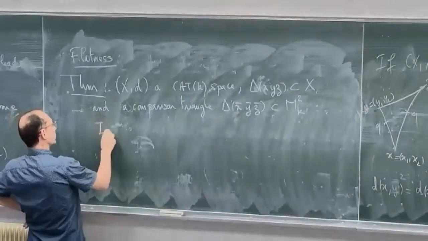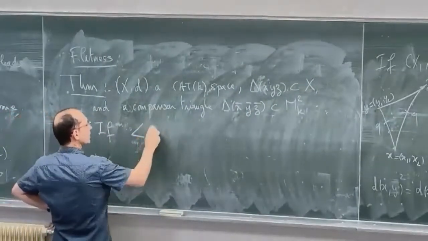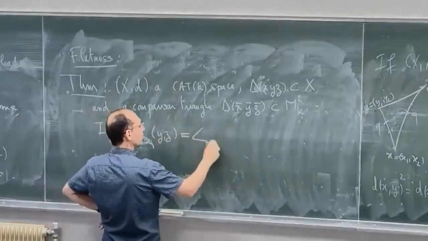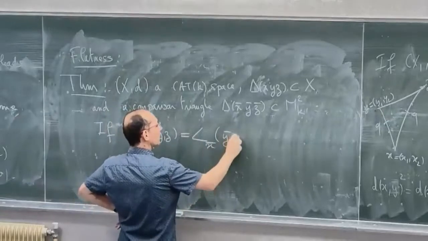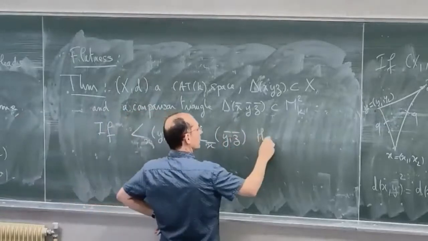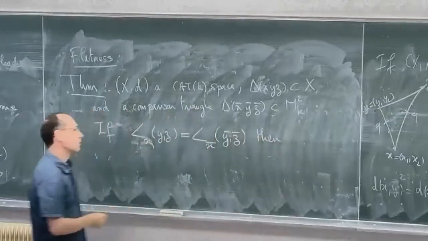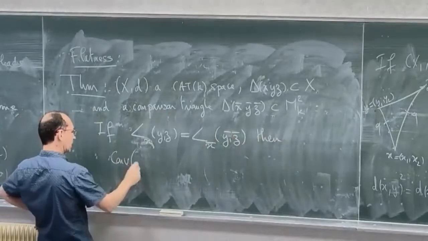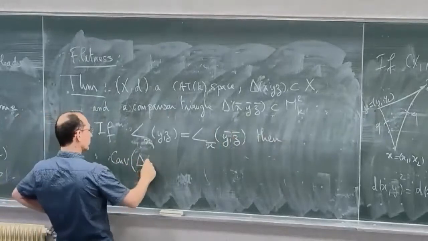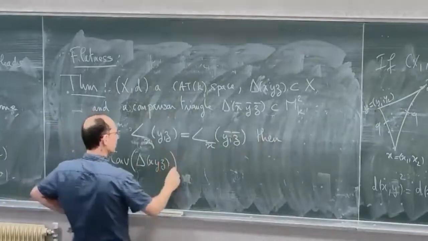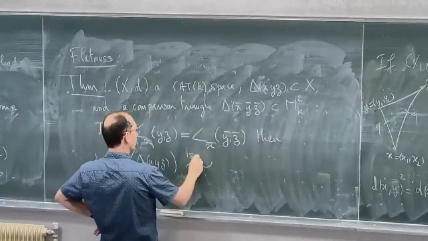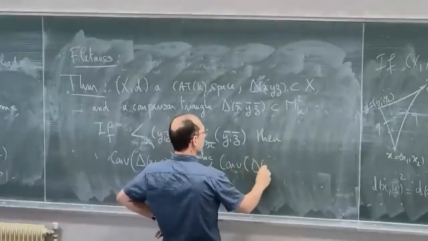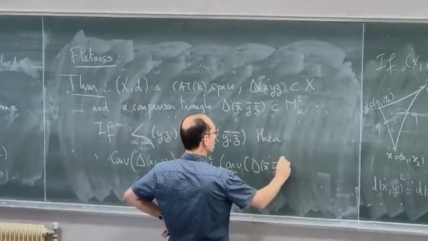So if the angle at X between Y and Z is equal to the angle at X bar between Y bar and Z bar, then the convex hull of X, Y, and Z is isometric to the convex hull of X bar, Y bar, and Z bar.